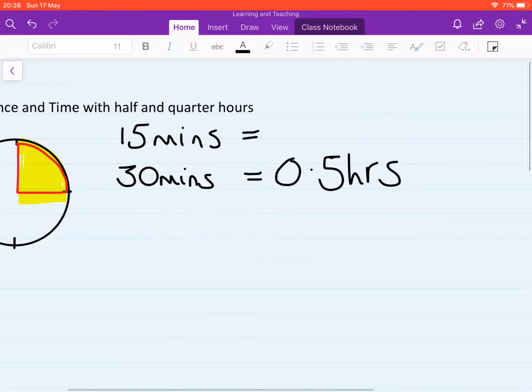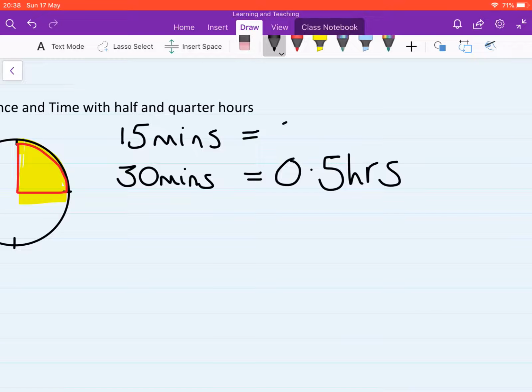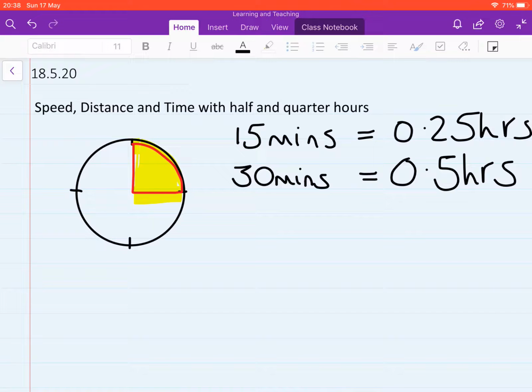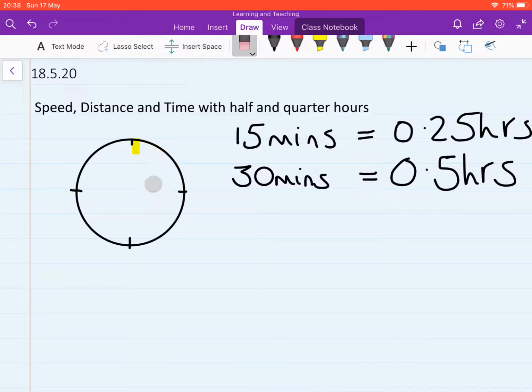What is a quarter as a decimal? Hopefully you should be able to identify. It is 0.25 hours. Okay, because that's 1/4 of an hour. A quarter of a whole hour. Let's do a wee bit more rubbing out. And hopefully you'll be able to see where I'm going with my next example. 45 minutes. If we were to shade this in, it would go round to here roughly, and we'll shade it.